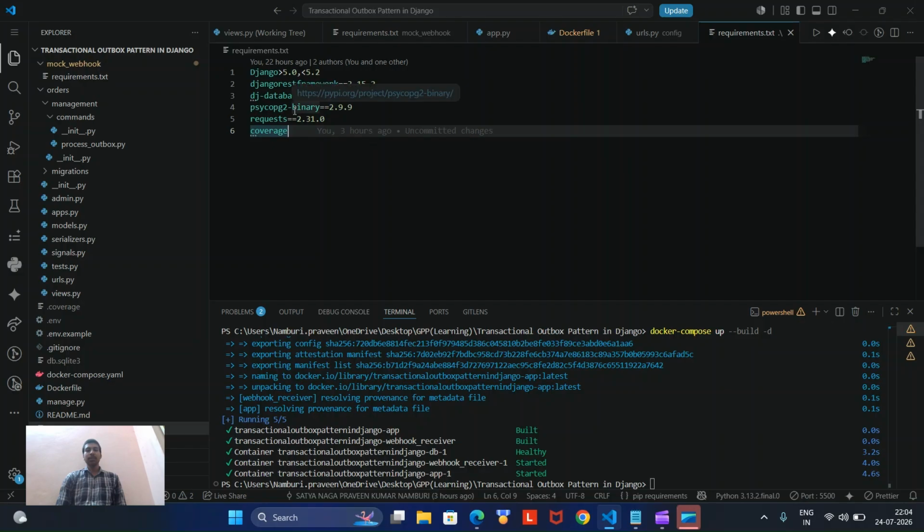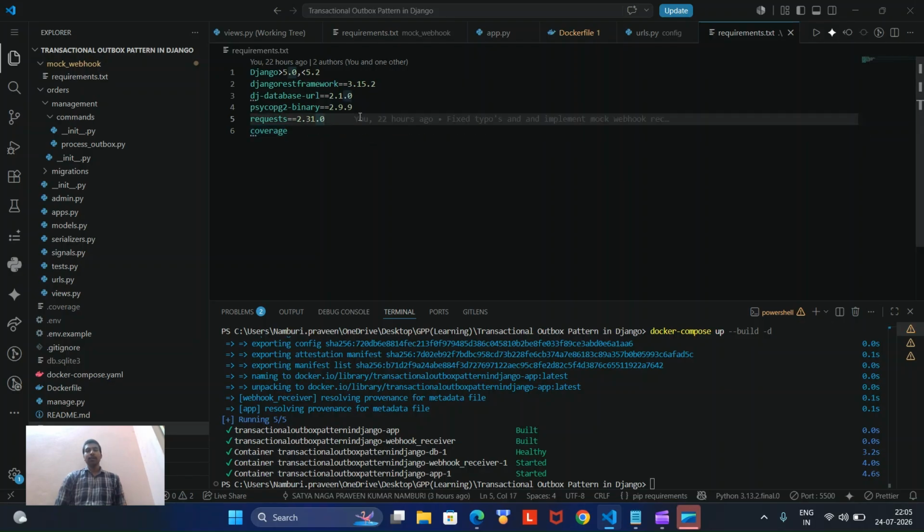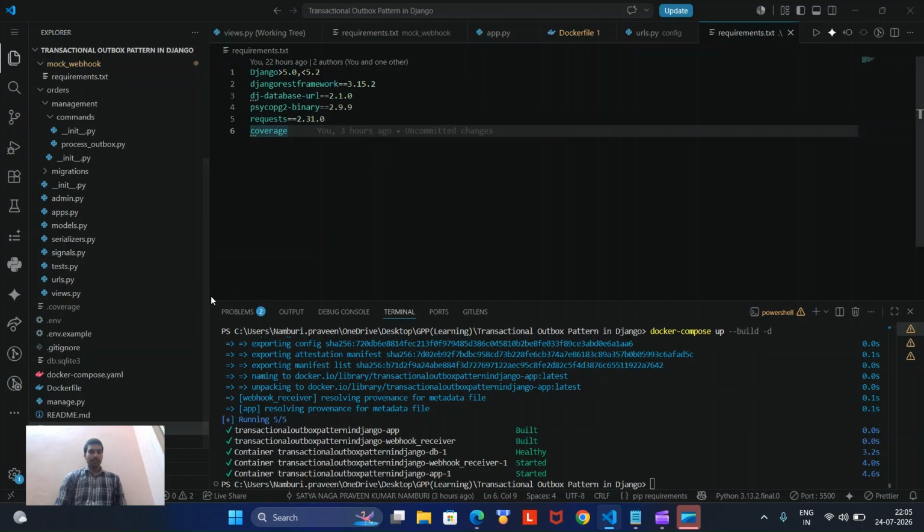And psycopg2-binary is nothing but our SQL adapter, which needs to talk to our database. And requests is for making requests; actually, it is a synchronous one. Coverage I have used for test coverage, for testing purposes. So yeah, everything was created.